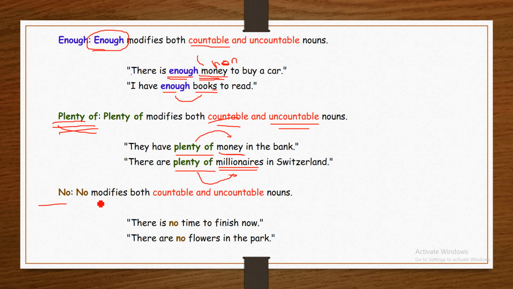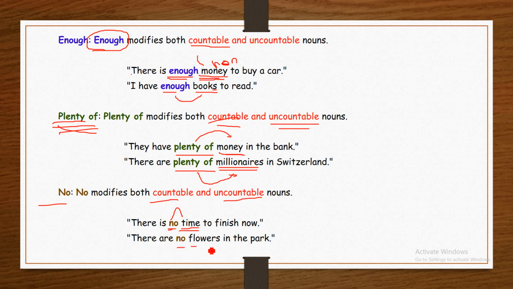No modifies both countable and uncountable nouns. For example, there is no time to finish now. Time is, as we said, uncountable. No is used to express the quantity of time. It is used with a non-countable noun.